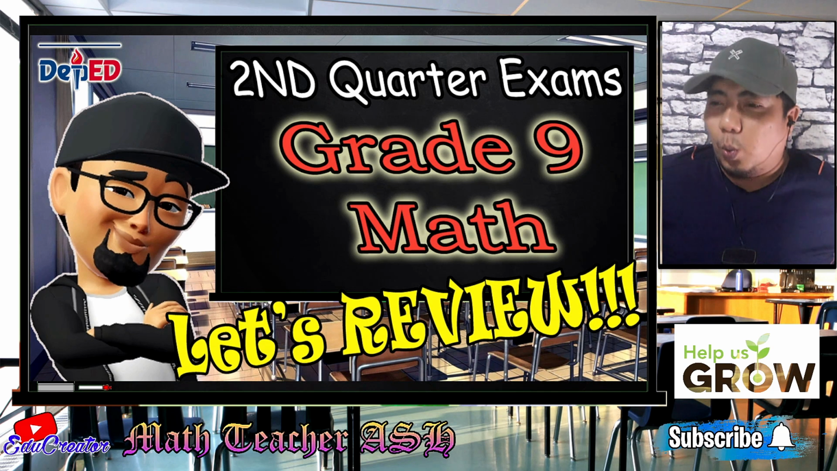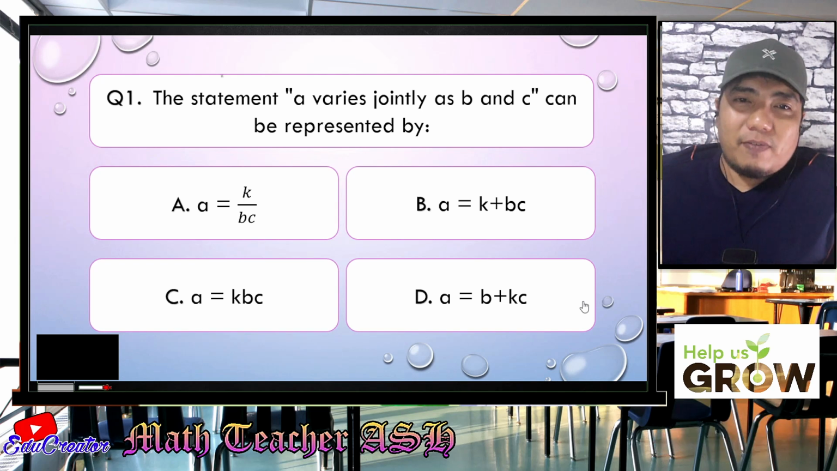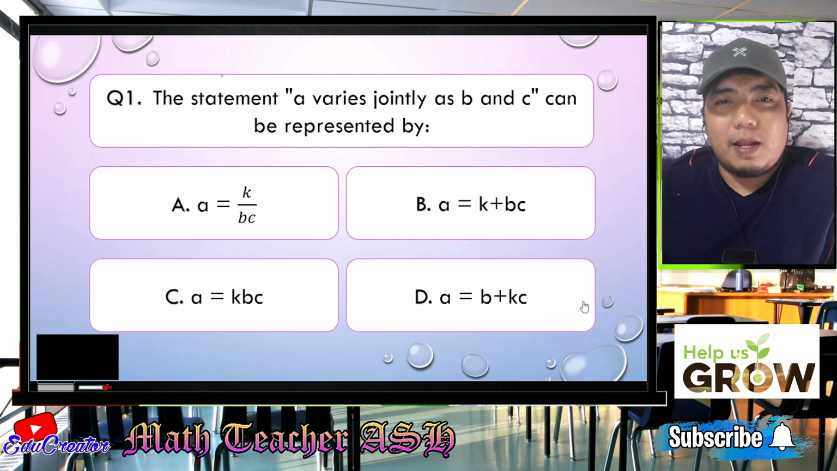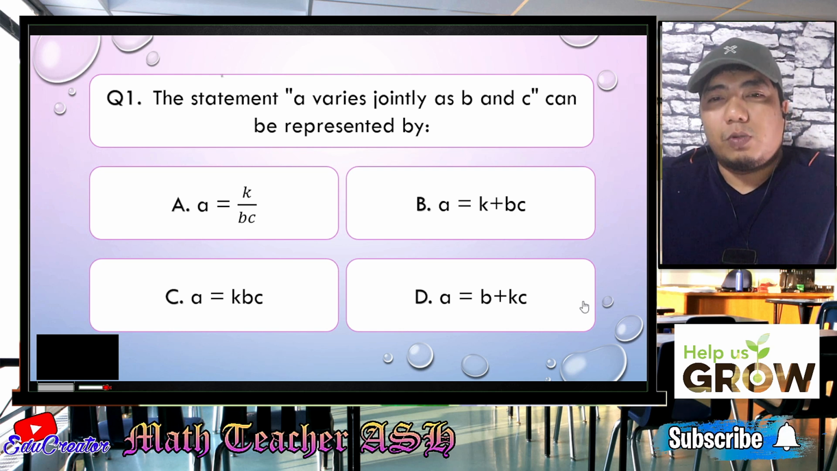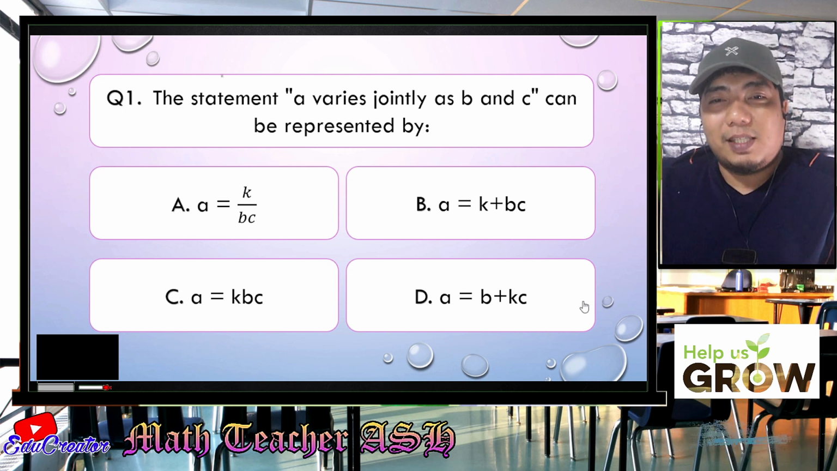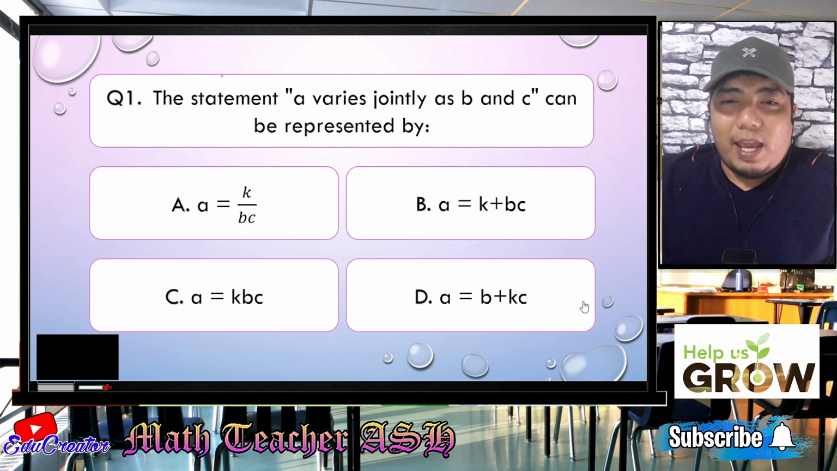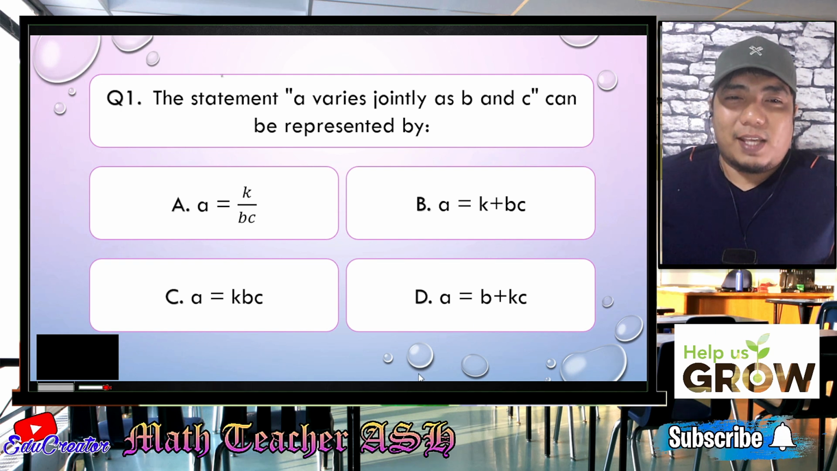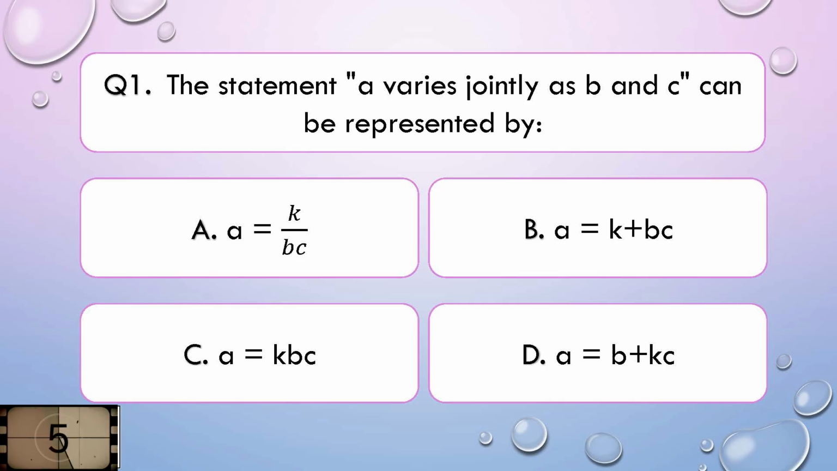Question number 1. The statement A varies jointly as B and C can be represented by, is it A, A is equal to K over BC; B, A is equal to K plus BC; C, A is equal to KBC; or letter D, A is equal to B plus KC. I'll give you 5 seconds to think about your answer.